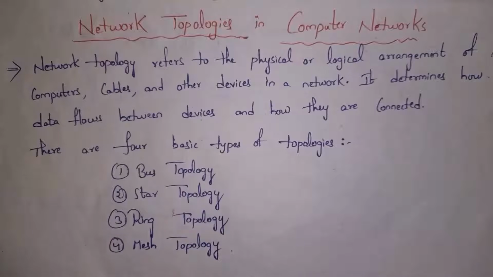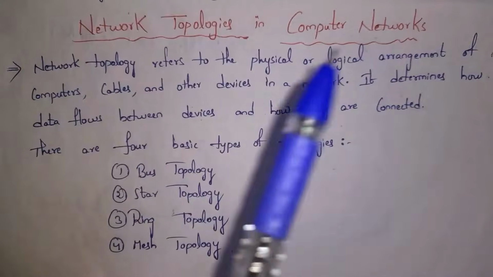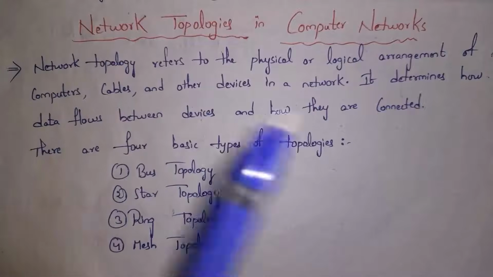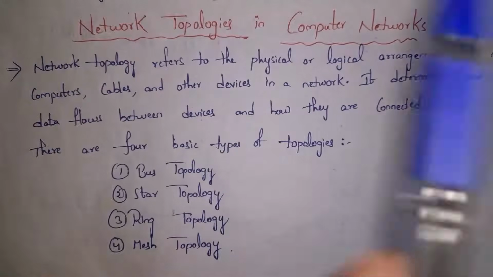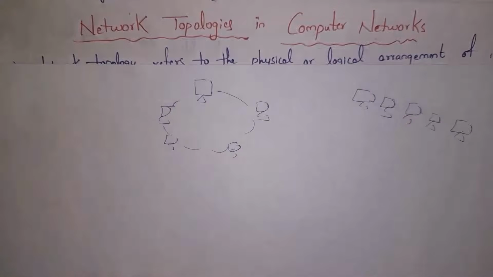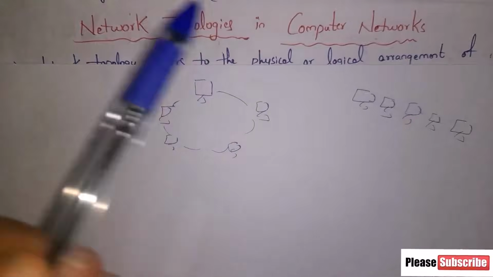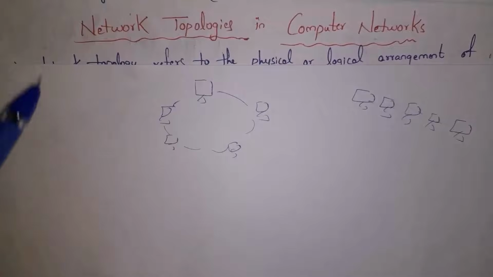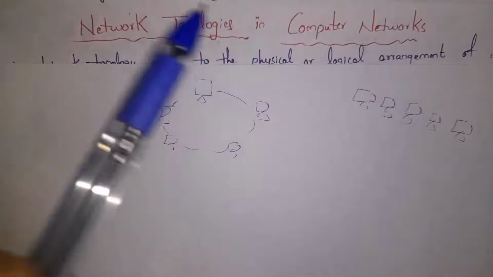Next, I will explain what is network topology. Network topology refers to the physical or logical arrangement of computers, cables and other devices in a network. It determines how data flows between devices and how they are connected. Guys, how we connect computers and other devices in a network physically, we call that structure network topology.